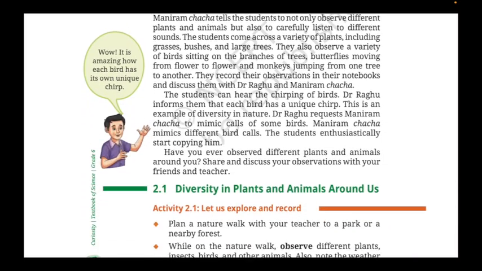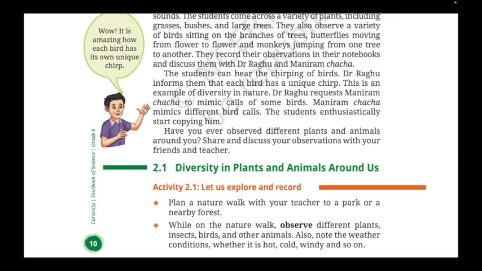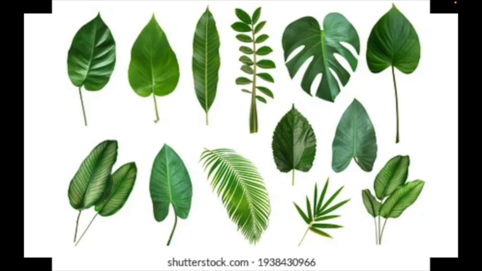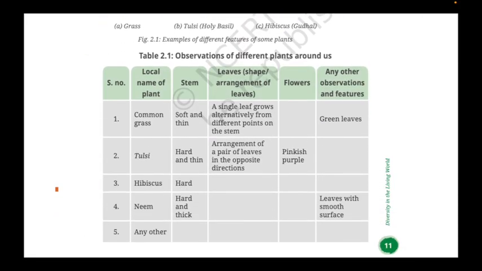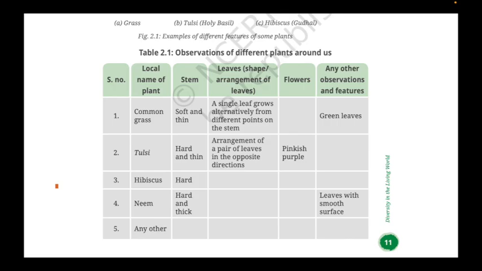Now, let's come back to the park. When you walk, you will notice different plants. The book asks you to collect leaves to compare. Until now, maybe you have never looked at leaves carefully, their shape, size, color, or even the stem and flowers. By filling the table given in the book, you will understand that every plant looks different in some way.